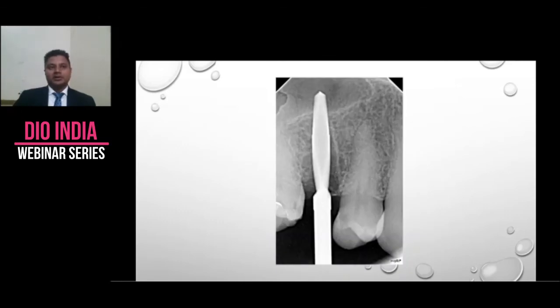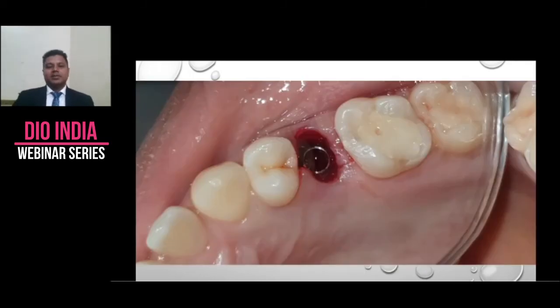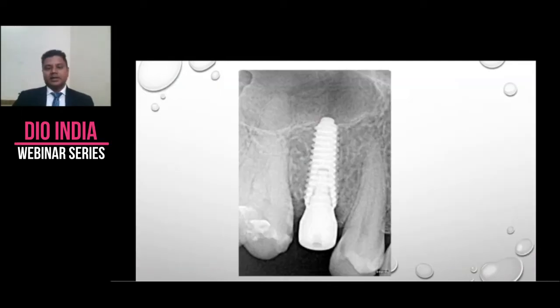Thinning of the buccal plate was done. Thinning of the shield was done. Trimming of the shield was done. And this is the intraoperative X-ray. Always take your intraoperative X-rays. As you can see on your screen, the arrow points to the shield, and this is how the implant is done. The implant is placed in its position, with the gingival former.